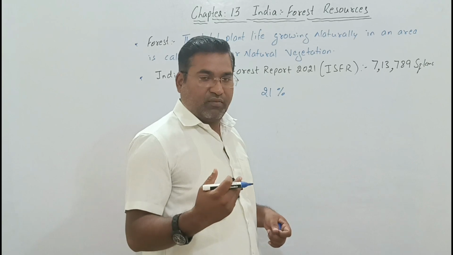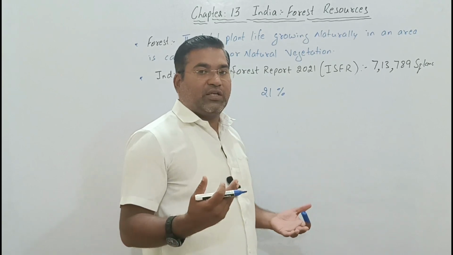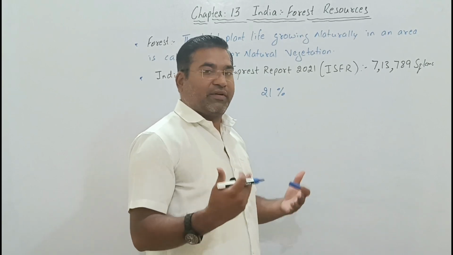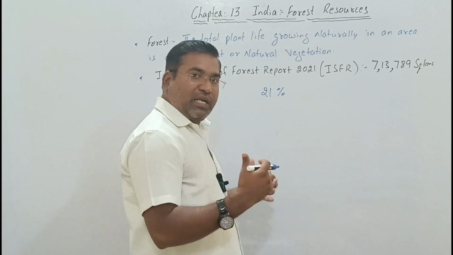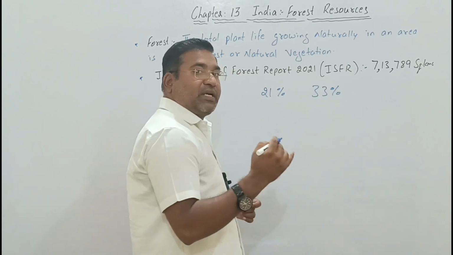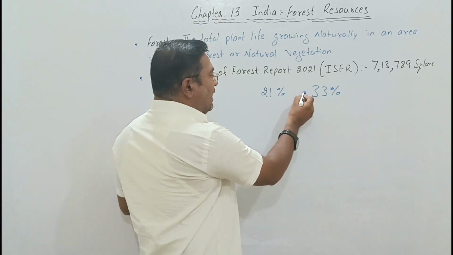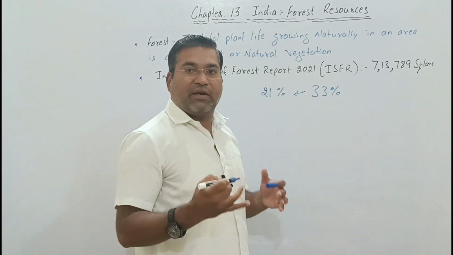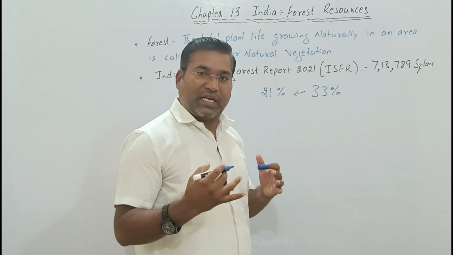This is not equivalent to how much we should have. We should have a minimum of about 33 percent of the area covered by forest. We are very much less, near 11 to 12 percent less.